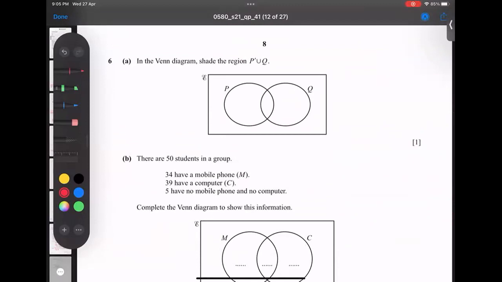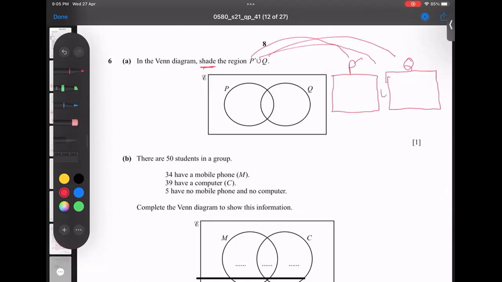In this question number 6, he's asking for the shading in one diagram. Whenever a shading question comes, the best technique is what? You will make two diagrams separately like this. This is the best way of doing it. Here the P complement, here the Q, and the union in the middle. And this diagram you will make two times. Okay, now let's see what to do onwards.